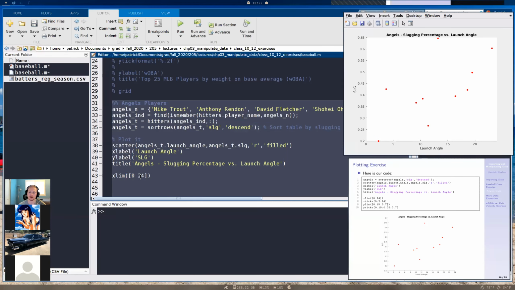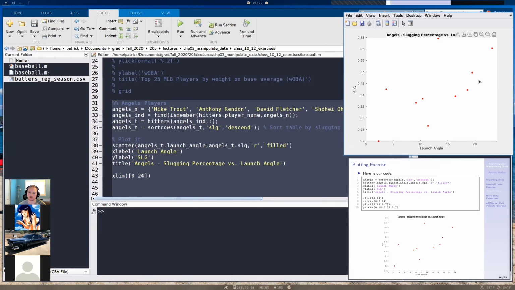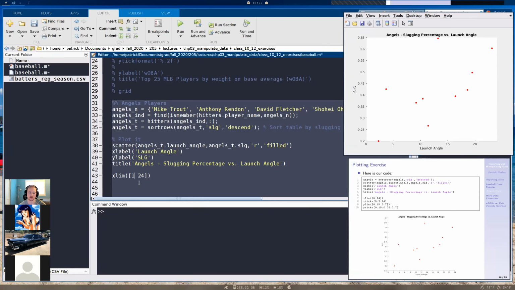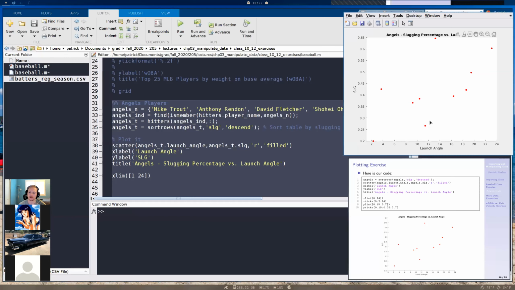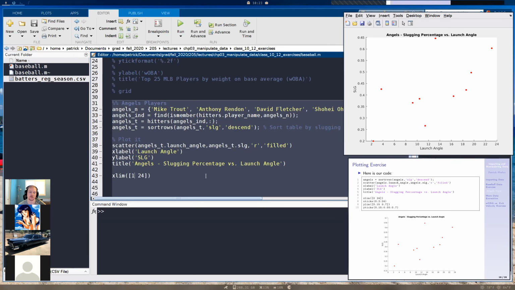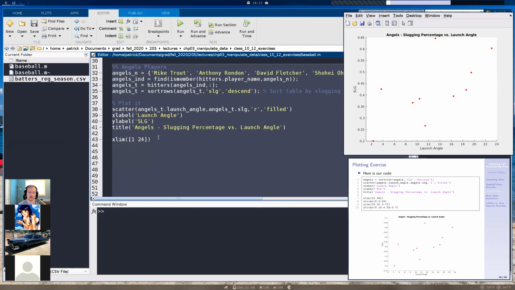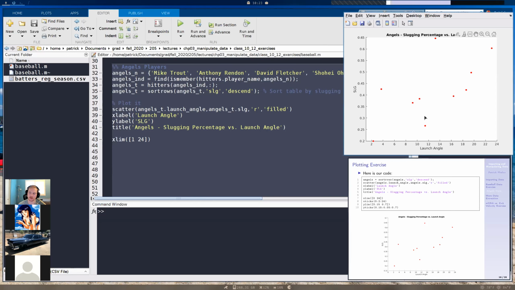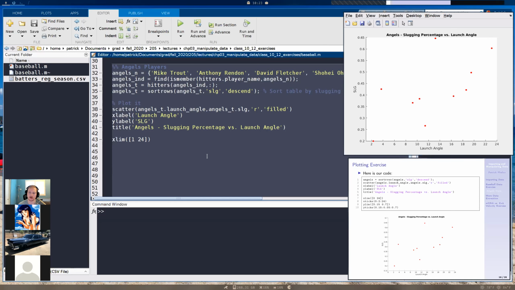So if I run that, now it changed a little bit here. We kind of scrunched this graph a little bit. I'm actually going to change this to 1 to 24. And there we go. See, it also changed our x ticks automatically. I didn't do anything, MATLAB kind of did it by itself. So that can be somewhat annoying. This is actually what we want in the end, this kind of interval here, but we'll still specify how we want to do it. Okay, so there is our x limit. That's kind of how we want it.